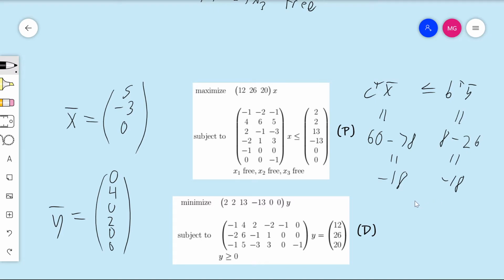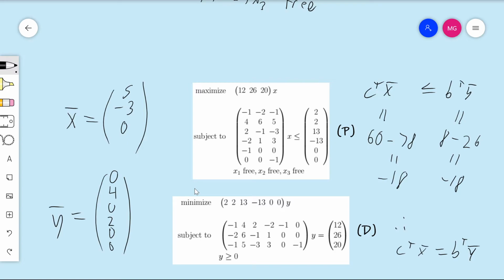So you see that we got the same thing for both objective functions. So we can say therefore that C transpose X bar equals B transpose Y bar. And again, what weak duality tells us is that since there was no way that C transpose X bar was going to be anything more than B transpose Y bar, and vice versa for B transpose Y bar being less than C transpose X bar, the fact that they're actually equal to each other means that both X bar and Y bar must have been optimal solutions for their respective linear programs.